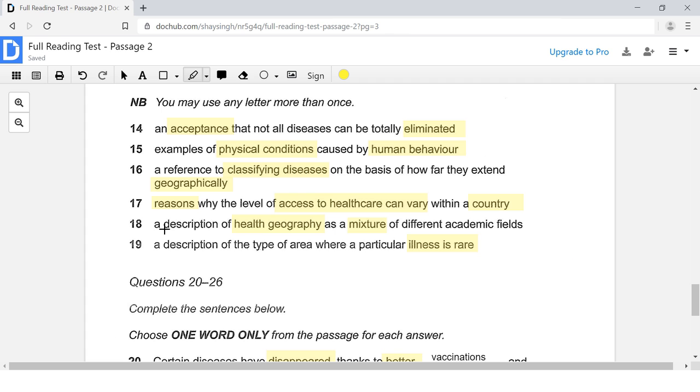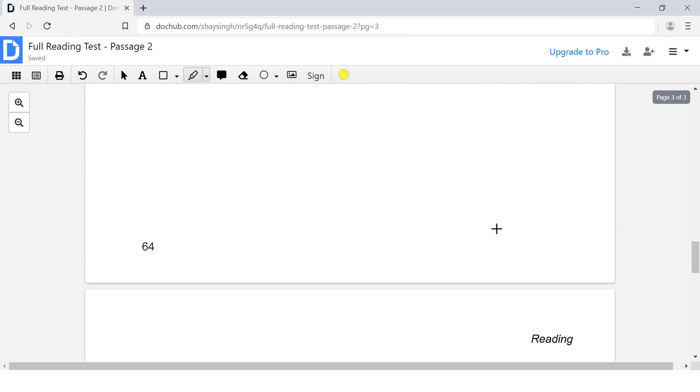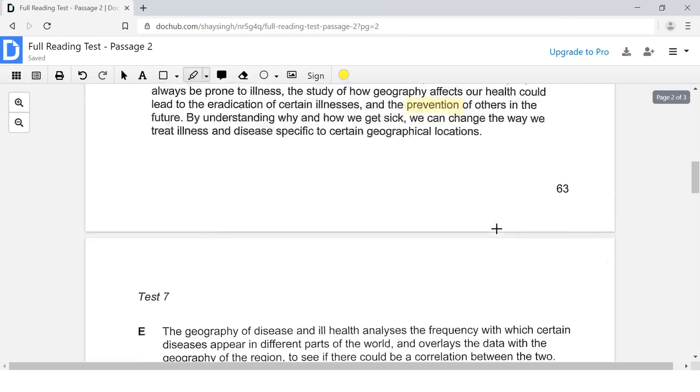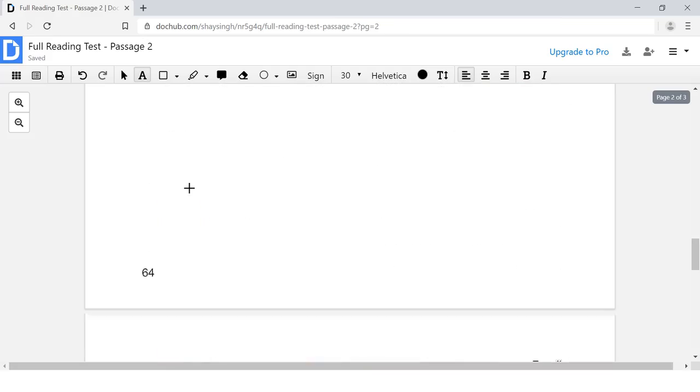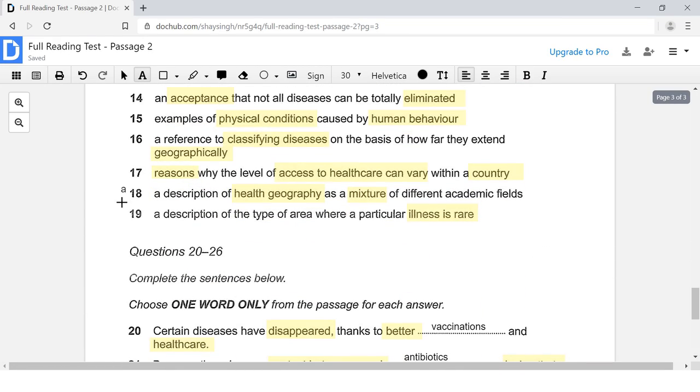Here, question number 18 says, a description of health geography as a mixture of different academic fields. So the matching question for paragraph D is going to be question number 18. So let's put that answer choice right there.